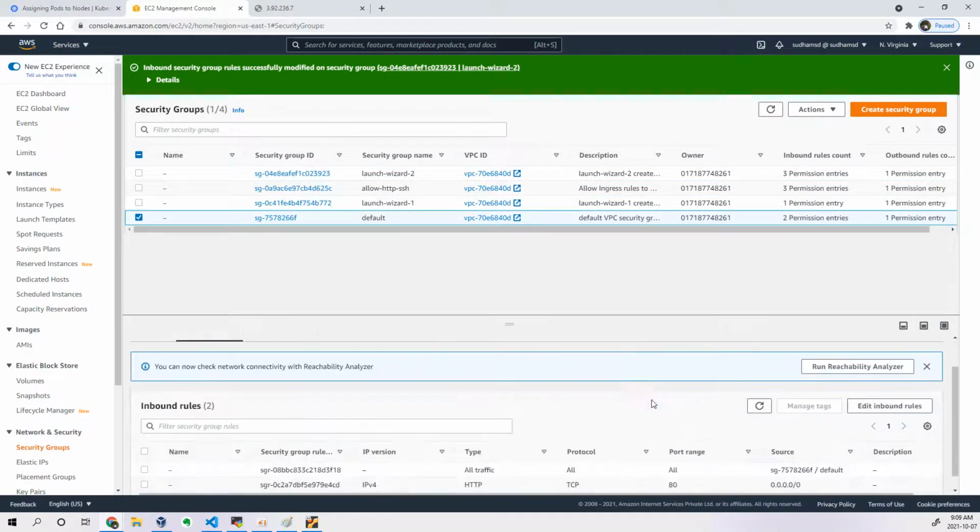Default firewall. Let me see if that is making any problem for me.